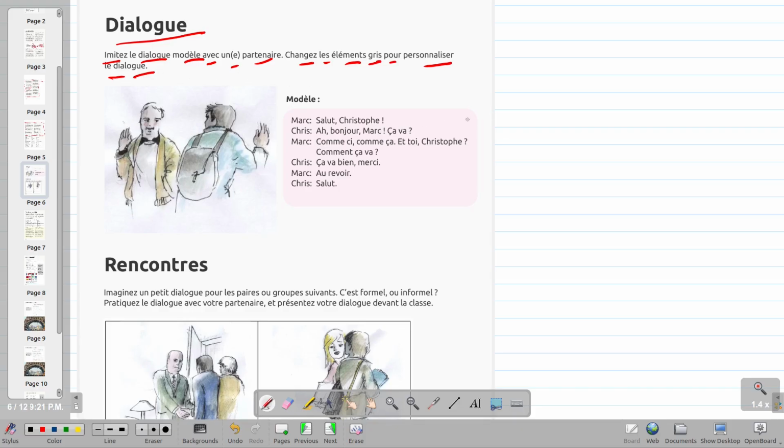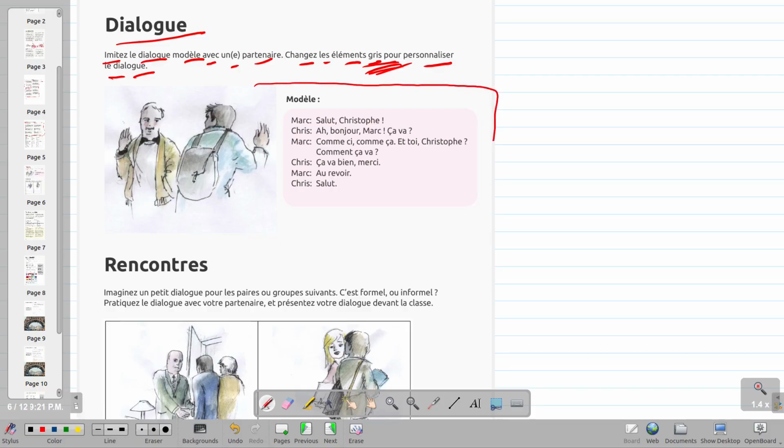So remember that I transferred this from the original book, which is Liberté by Gretchen. I moved things over and rearranged them the way I would like to use them. So that's why they're talking about this here. This is referring to the original work. It says, you need to imitate this dialogue.